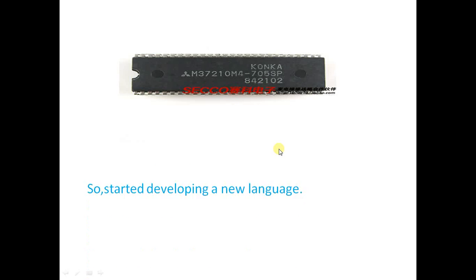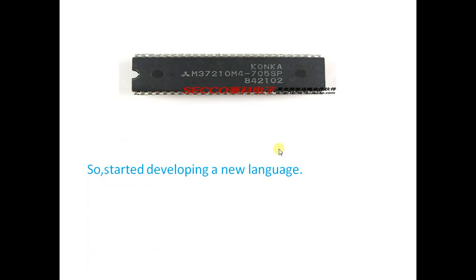So he started developing a new language, and this language is called Oak.